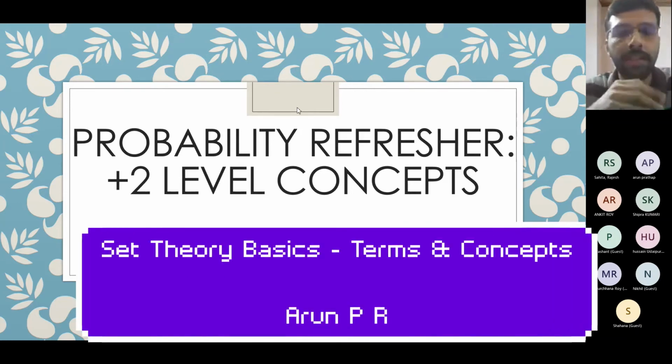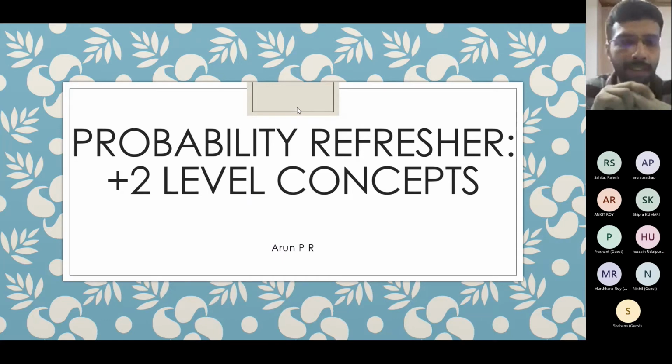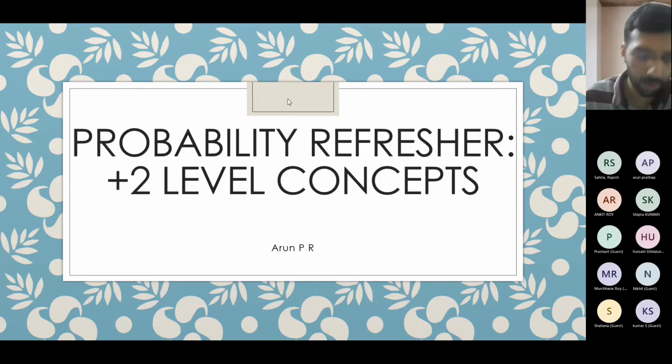So basically, I will just give an overview of what we plan in this session. One of the most important topics that we need throughout our data science journey is probability, because whatever we are doing in machine learning or data science application analytics, everything is based on chance only.